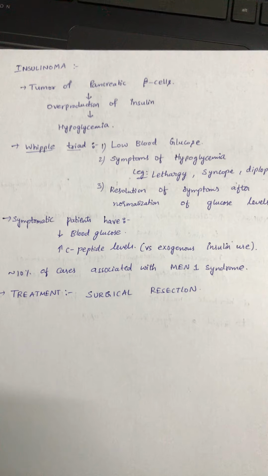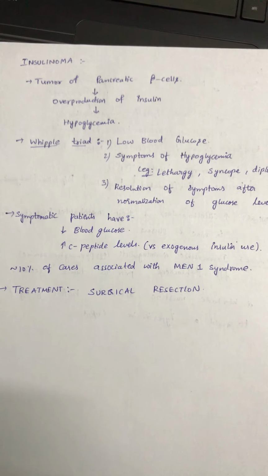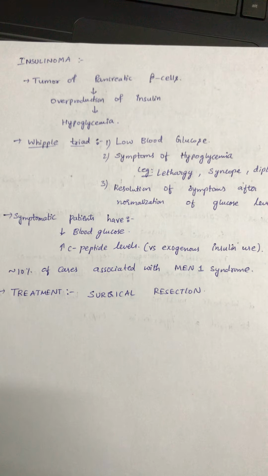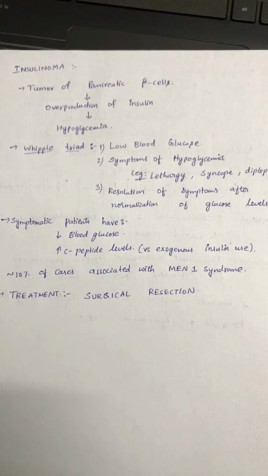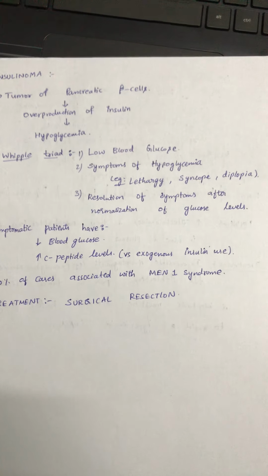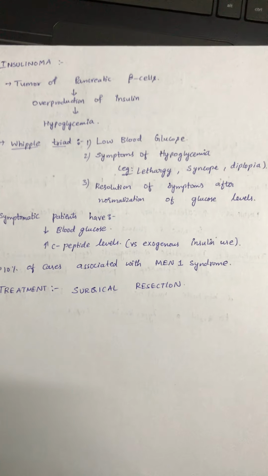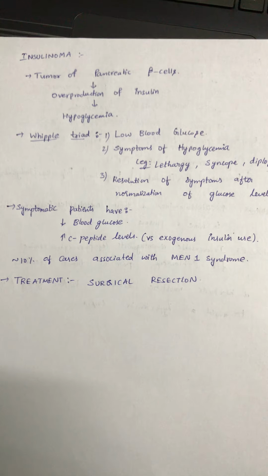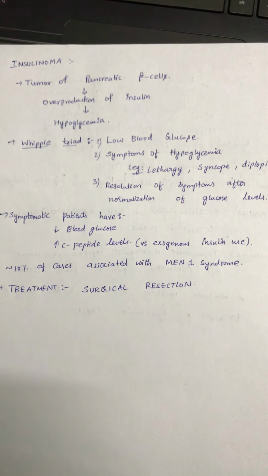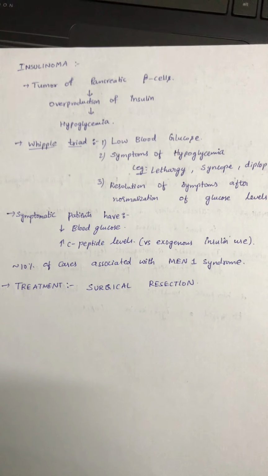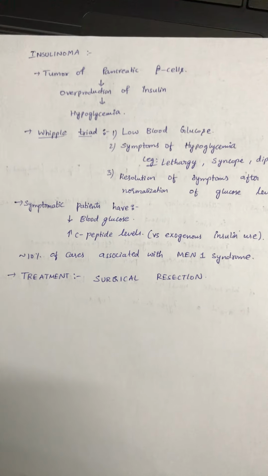Next one is insulinoma. It is a tumor of pancreatic beta cells that is due to overproduction of insulin, and ultimately hypoglycemia occurs. In this, Whipple triad is observed. Triad means low blood glucose, symptoms of hypoglycemia, that is lethargy, syncope, diplopia, and resolution of symptoms after normalization of glucose levels. Symptomatic patients have decreased blood glucose levels and elevated levels of C-peptide, versus exogenous insulin use. Only 10% of cases are associated with MEN1 syndrome. Treatment is surgical resection.